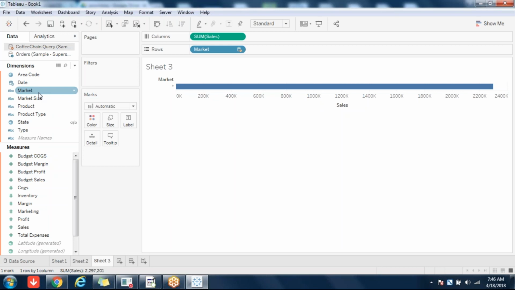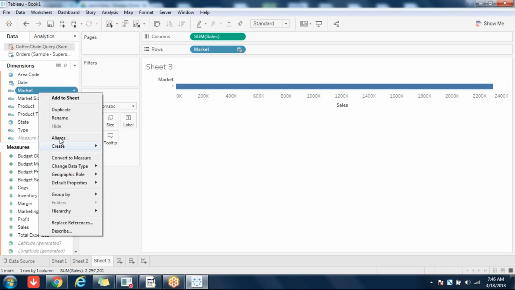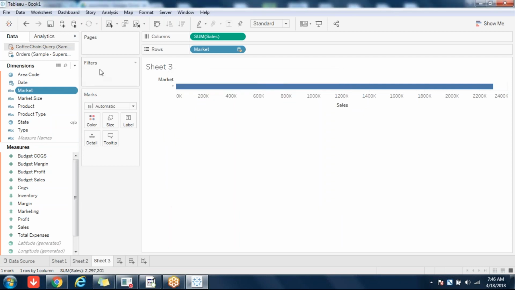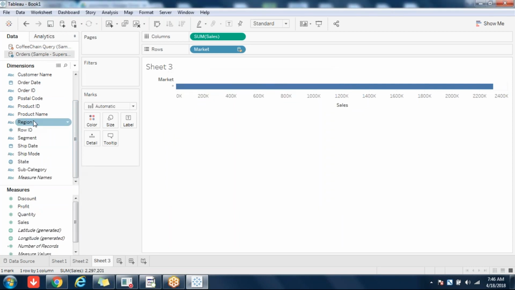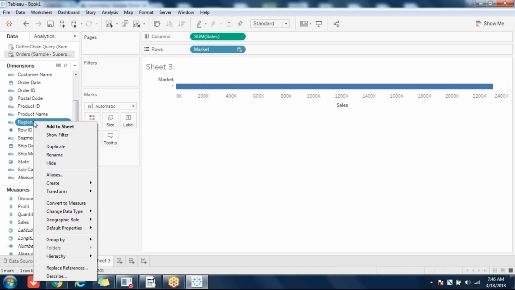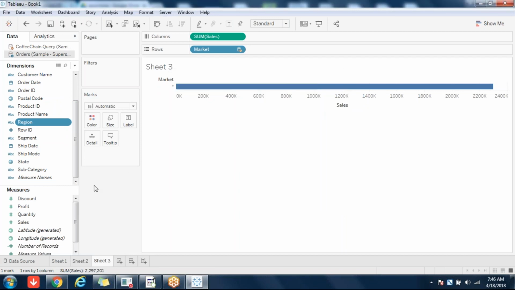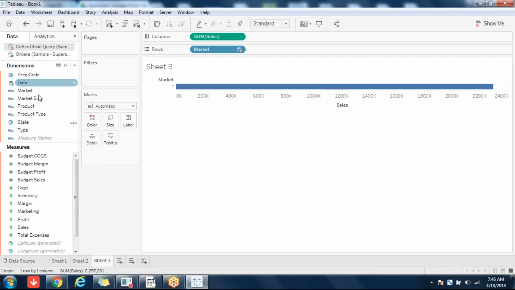So does market have the data or not? Let's see. I'm clicking on alliances. Yes, it has the data: central, east, south, west. It is exactly the same as region here. In region also, from first class we are seeing the same data: central, east, south, west. So in region you have the same data, and in market you have the same data, but blending is not happening. Got it?